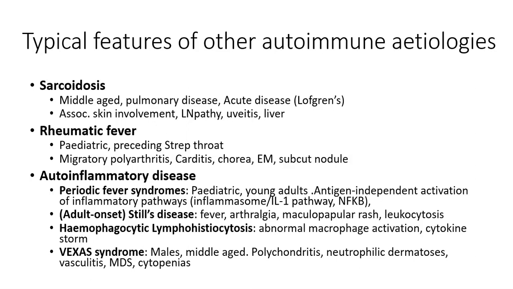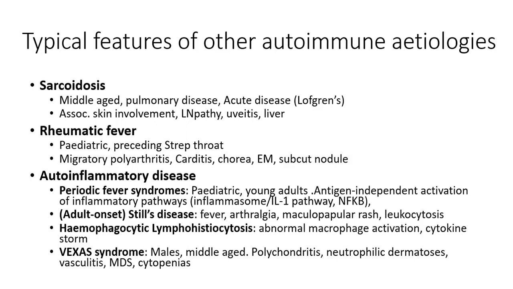Disease onset is typically in middle age, and it can affect various ethnicities, including Caucasians, where it tends to have milder disease, as opposed to in African Americans, where it tends to have more severe disease. Pulmonary sarcoidosis is the most common manifestation, which is characterized by the presence of hilar lymphadenopathy and, in advanced disease,